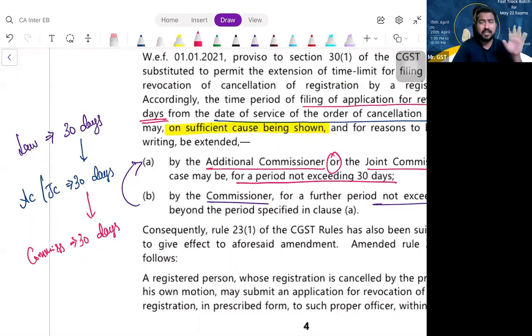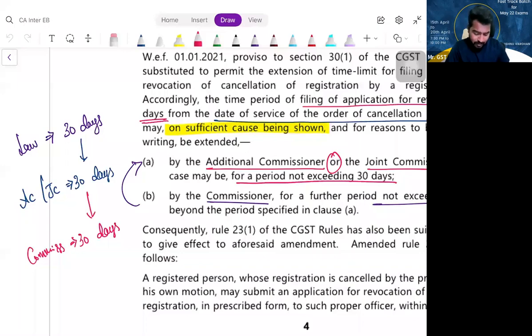Obviously, for these cases, practically the additional commissioner or joint commissioner or commissioner, as the case may be, will of course accept your request and will allow you to go for the revocation, provided you are rectifying all the mistakes you have made. Clear? Shall we proceed? Because see, they have cancelled your registration because you did some faults. So if you are ready to rectify those defaults, they will provide. Fine. Next.